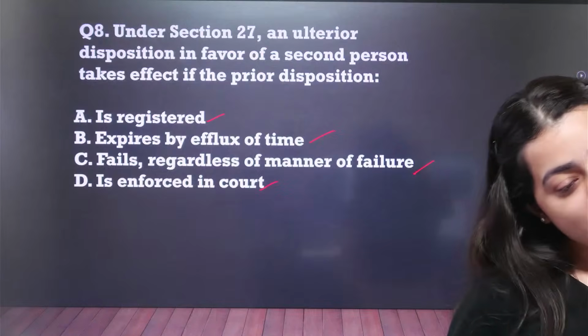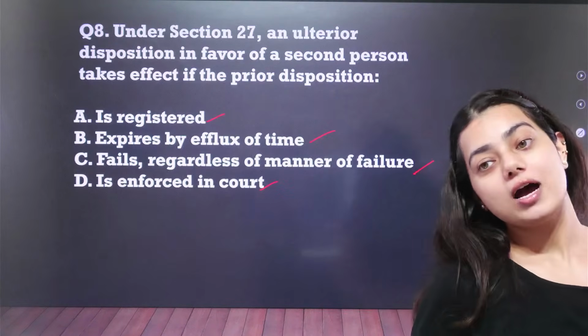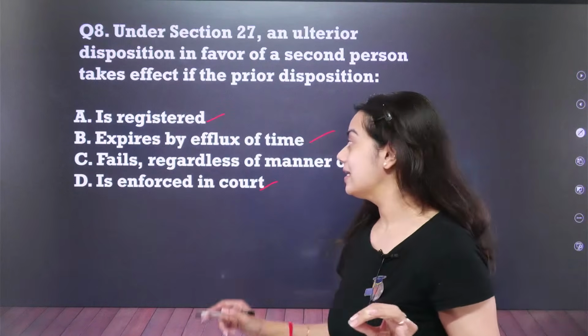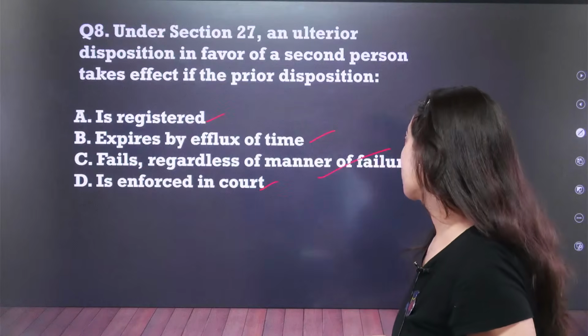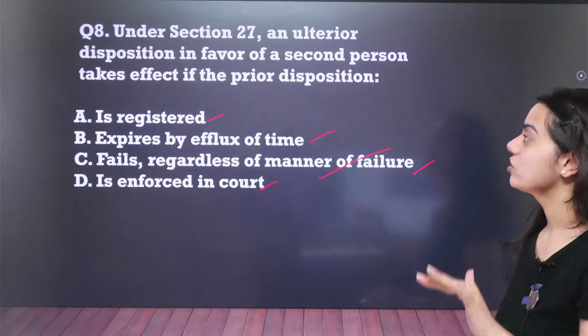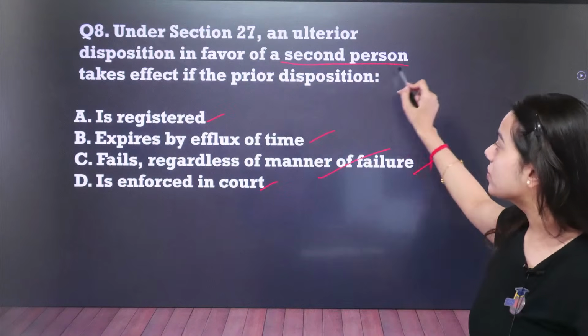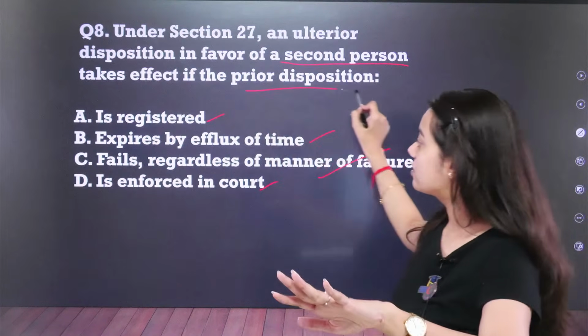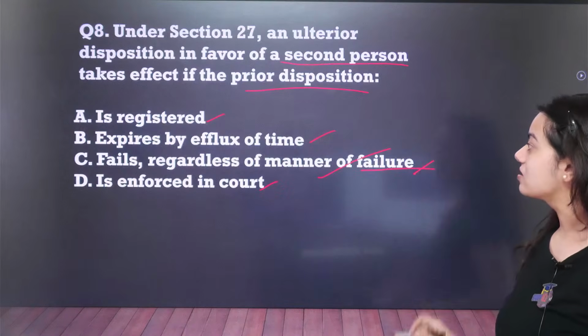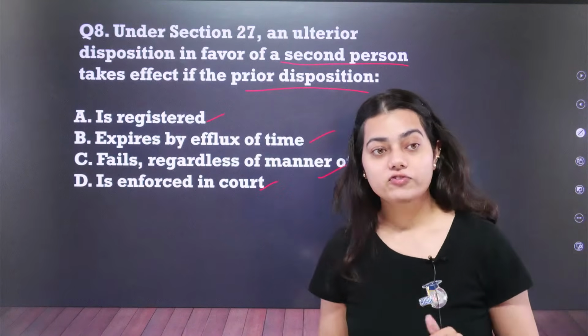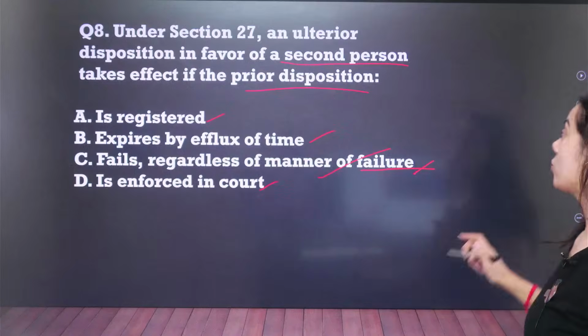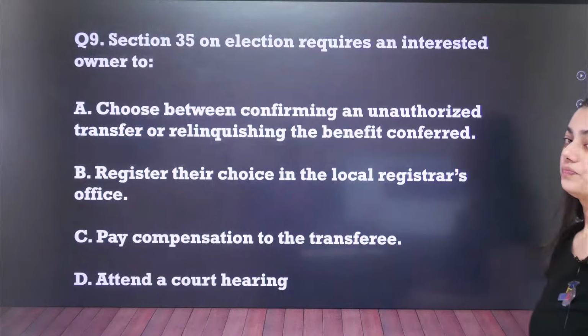Raghav Luthra has answered correctly. Your answer is option number C, fails regardless of manner of failure. Under section 27, an ulterior disposition in favor of a second person takes effect if the prior disposition fails regardless of manner of failure. Okay, let us move on to the next question.